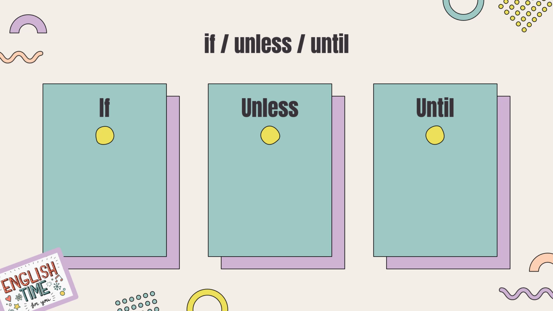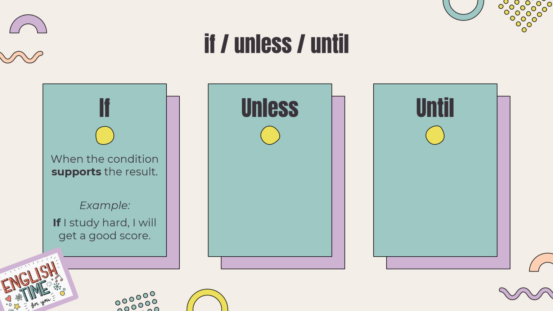If the description from your pupil's book is too complicated, just remember this. We use if when the condition supports the result. Example, if I study hard, I will get a good score. Of course, right?